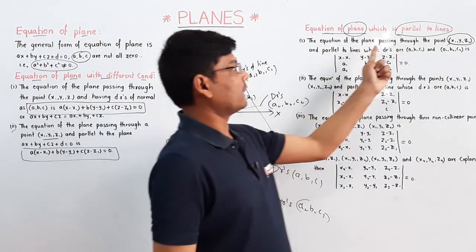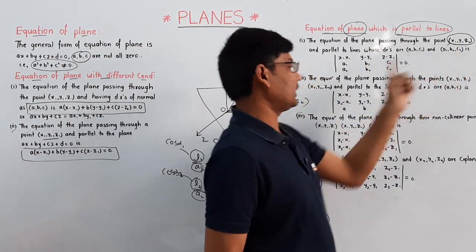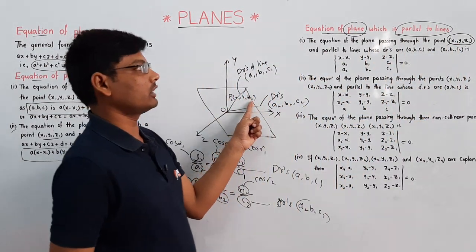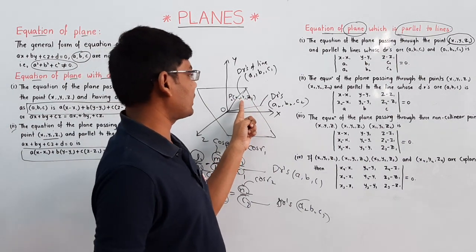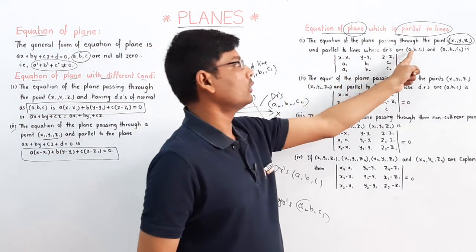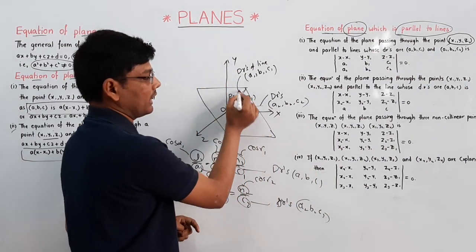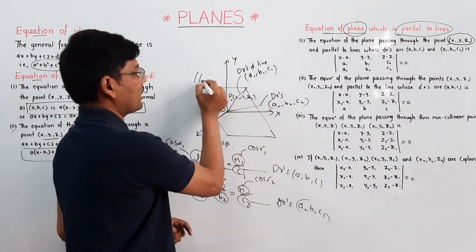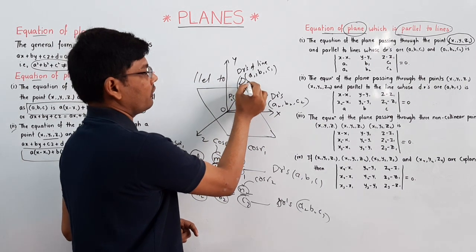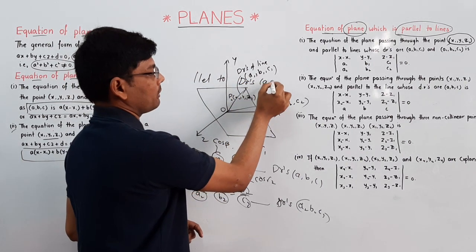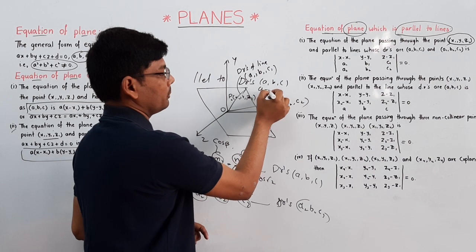Here the plane is passing through the point P of x1, y1, z1, and parallel to whose DRs? This plane is parallel to the DRs a1, b1, c1 and a2, b2, c2.